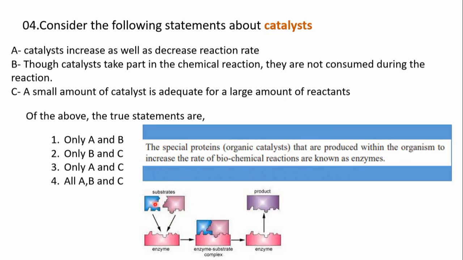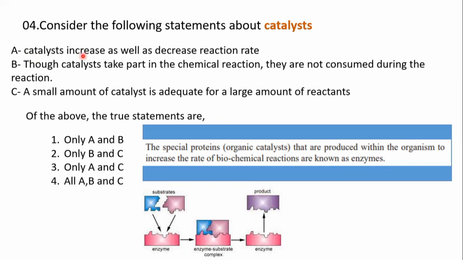Here you can see the substance, the reactant, attaches to the enzyme, the reaction occurs here, and the product is formed. In all these three diagrams there is no change in the enzyme shape. Only the product is formed, right?